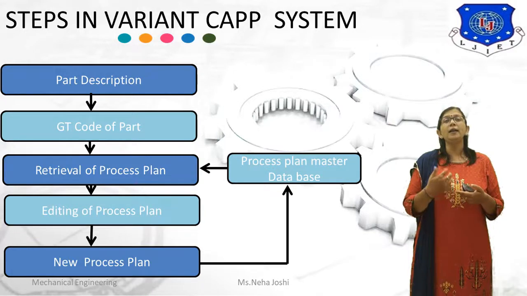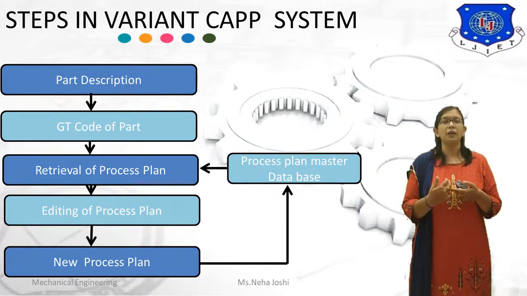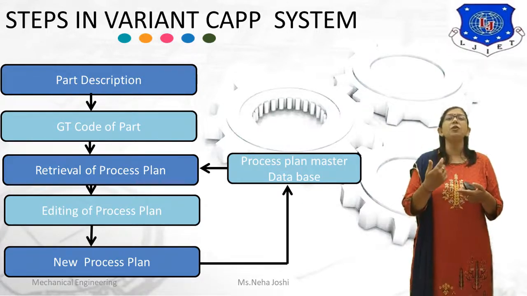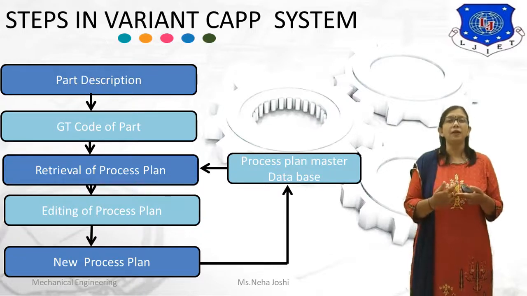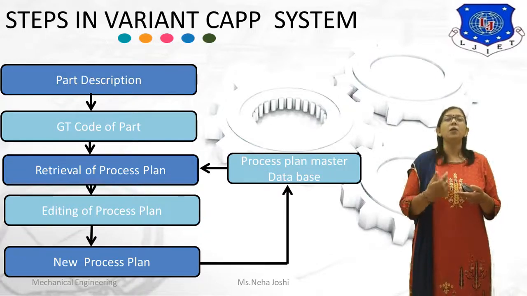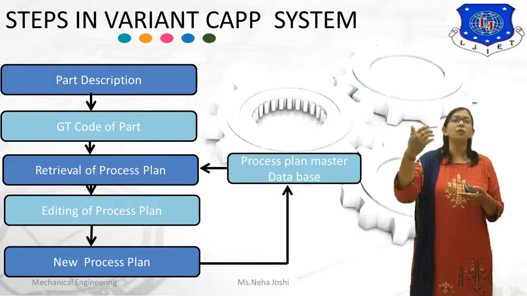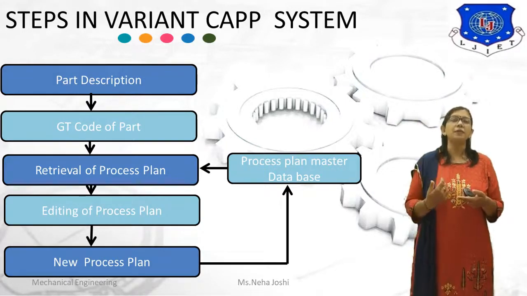If the new part under consideration does not belong to any existing part family, the entered code number of the part will not match with any one of the existing code numbers. In such a case, a new process plan is developed and entered into the computer database. As you can see, the flow diagram of the variant CAPP system.